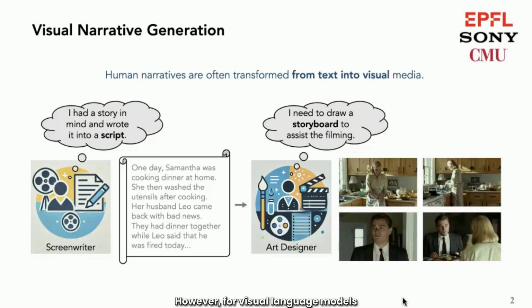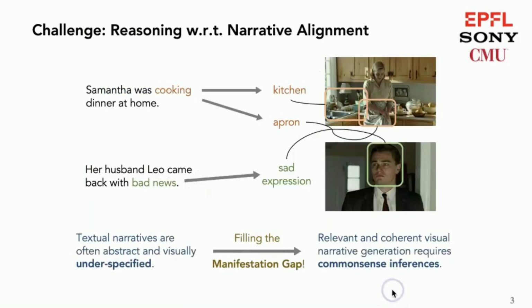However, for vision language models to become good visual narrative generators, two fundamental challenges need to be addressed. The first challenge is narrative alignment, where textual narratives are often abstract and visually underspecified, which causes a manifestation gap between the input text and the output vision. For example, the action of cooking in the text is visually underspecified, which needs to be depicted by a specific background of a kitchen and probably an apron in the character outfit.